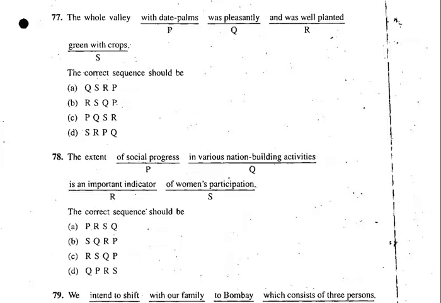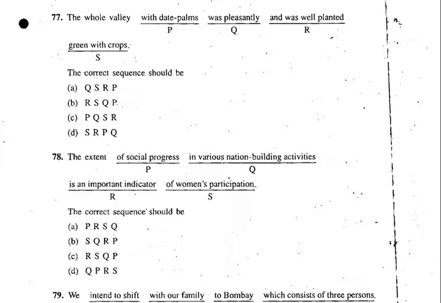So you got the clue. You have to work it out. So how can you make P? Was well planted with date palms. Yes, after R, P should come. Was well planted with. So well planted with what? So with date palms. See, you have to play with your mind. And you have to find out the right word order. If you are able to find the right word order, it becomes very easy for you. Let's go to the next one now.